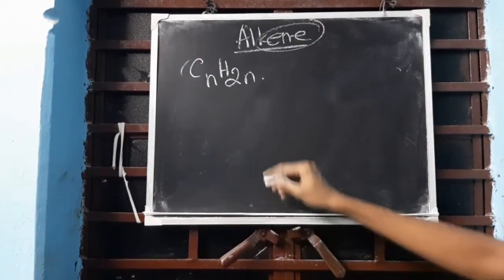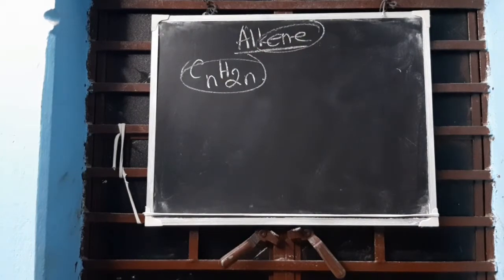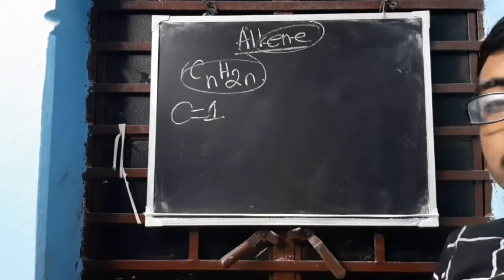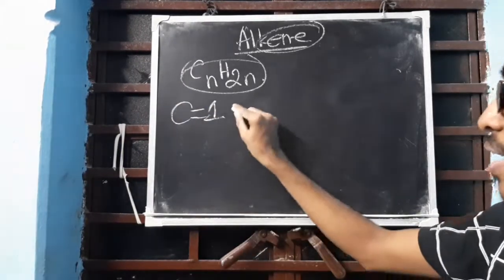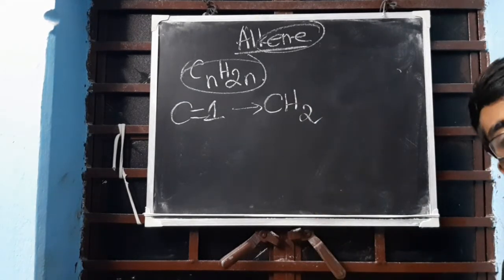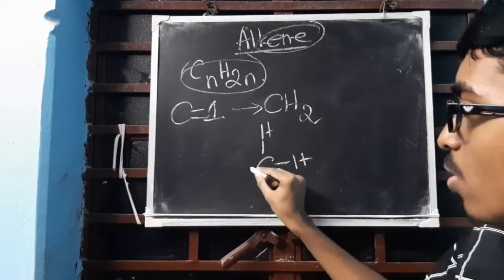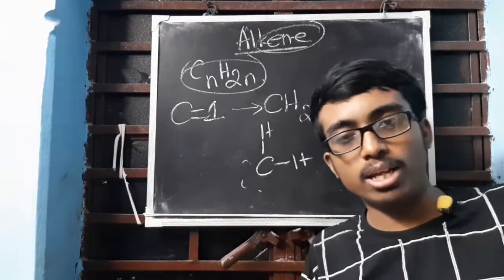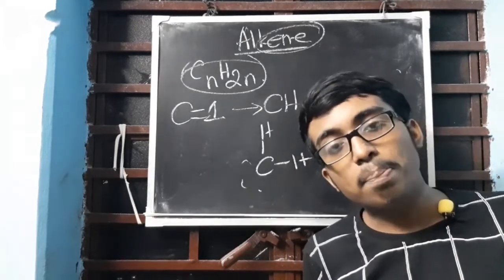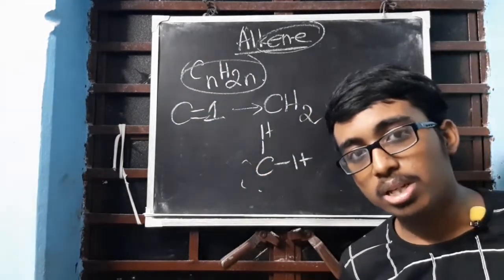Clear? So you have to utilize this formula now to get the members of this group. So let us write carbon 1. Ready? What will the name be? CH2. Structure: C with H, H. Where did the rest go? Is the valency complete? Tetravalency complete? No, it is not complete. How can the compound be formed? So the first member of this group, alkene, is not this.